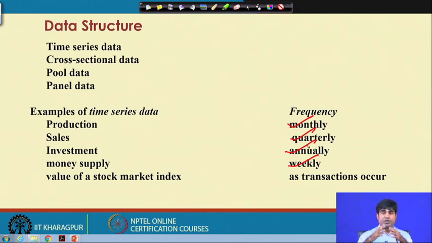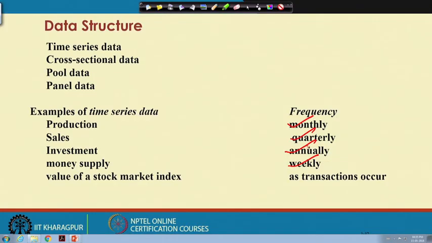Now, when we are pooling time and cross section, that is called pooled data. And when you are targeting the impact of the cross sectional effect and the time series effect on the pooled data, it is called panel data. So, we have panel data modeling. At that time I will highlight the panel data structure in detail. Start with simple cross sectional, time series, pooled, and panel.